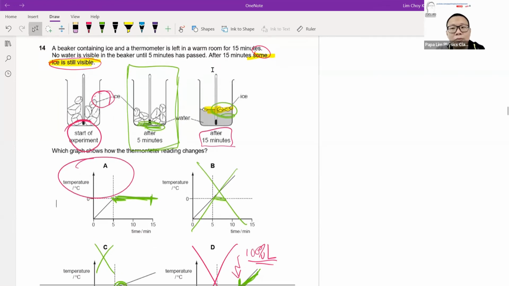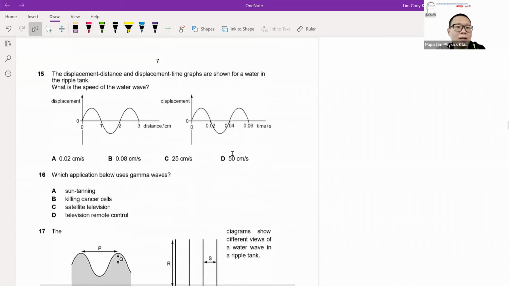Okay, so this I would say is a very good question to see how the heating curve is being represented, not just in a graph but in a pictorial representation of how melting occurs, which is quite good. Quite interesting. Okay, 15, the ripple, the wave, all these things.